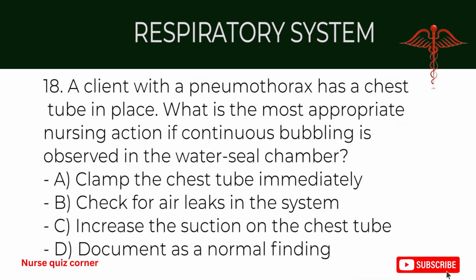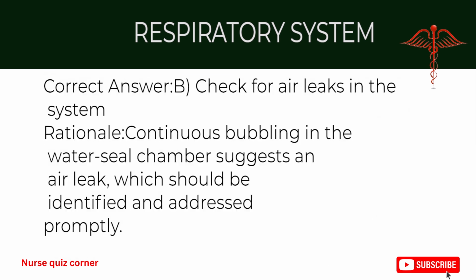18. A client with a pneumothorax has a chest tube in place. What is the most appropriate nursing action if continuous bubbling is observed in the water seal chamber? A. Clamp the chest tube immediately. B. Check for air leaks in the system. C. Increase the suction on the chest tube. D. Document as a normal finding. Correct answer, B. Check for air leaks in the system. Rationale: continuous bubbling in the water seal chamber suggests an air leak, which should be identified and addressed promptly.